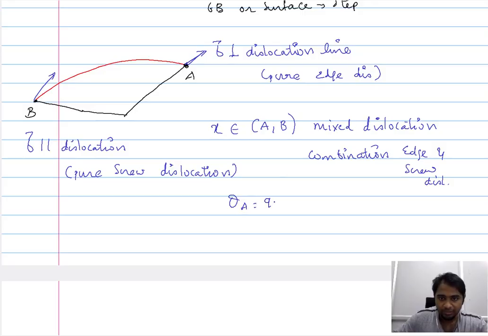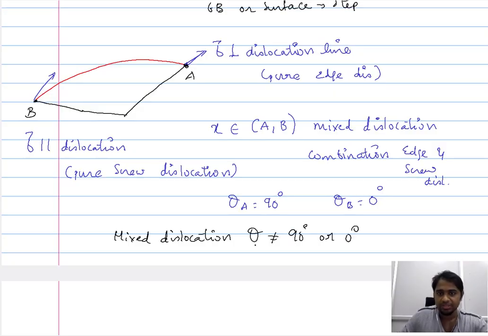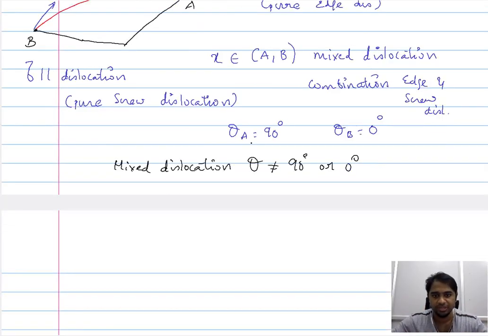So theta at point A is equal to 90 degrees, wherein theta is the angle between the Burgers vector and the dislocation line. At A it is 90 degrees, at point B it is 0 degrees. Between points A and B, in the mixed dislocation, theta is not equal to 90 degrees or 0 degrees. The mixed dislocation is characterized by theta not equal to 90 and 0 degrees.